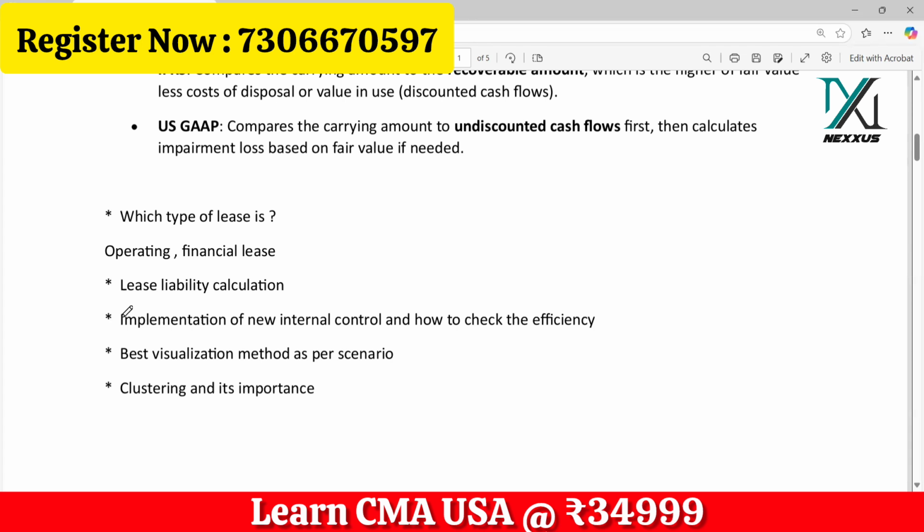So anyway, you have to study internal controls very well. That's one of the most important topics. Then, the best visualization method as per scenario. Visualization is based on section F, data analytics.